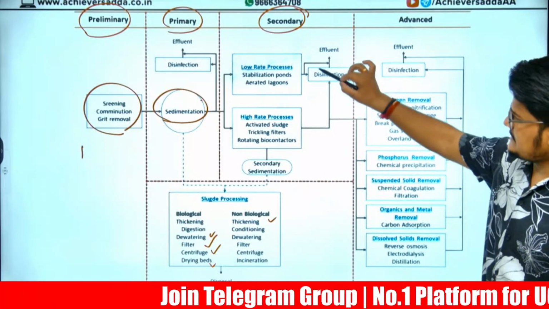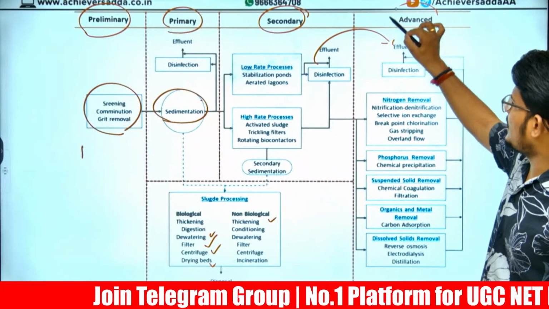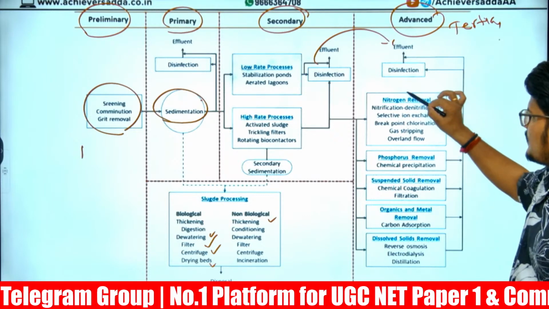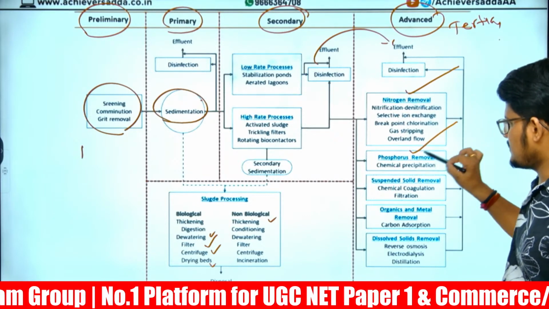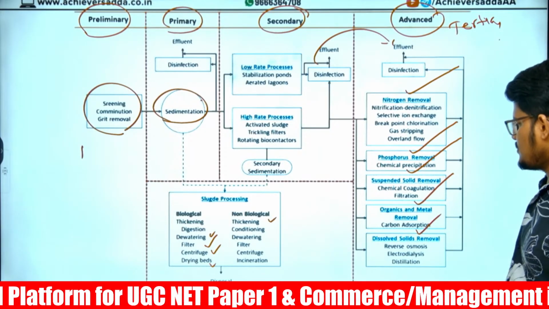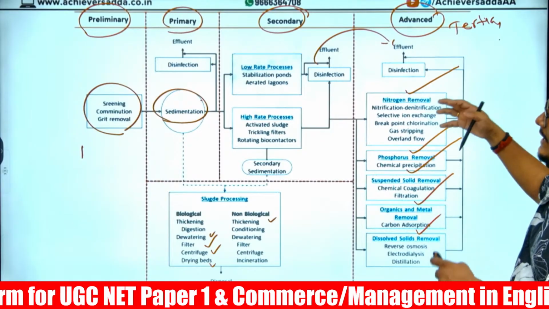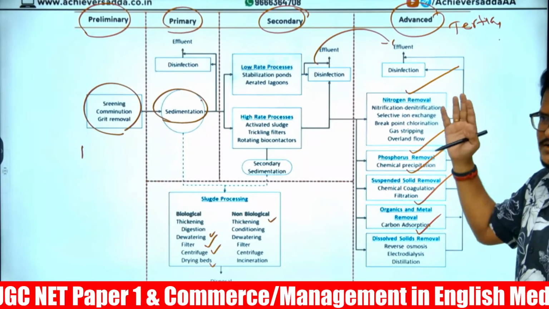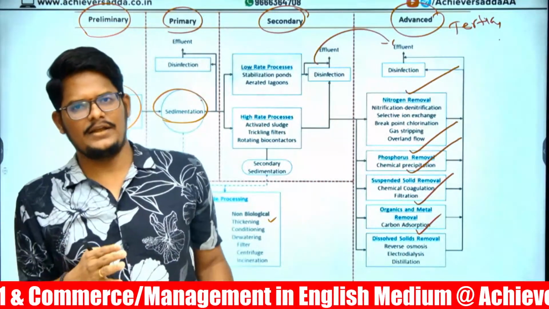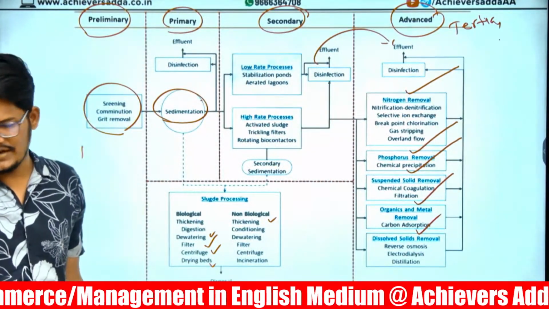And once the water comes to the third level, advanced, which is called the tertiary level, we add nitrogen compounds, phosphorus compounds, suspended solid removals, organic and metal removals, dissolved oxygen. All these can be added here, along with disinfection, which means we remove infection related things, if any, by adding chemicals in the final stage.